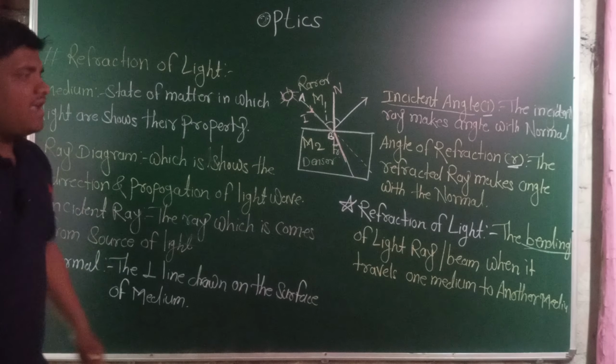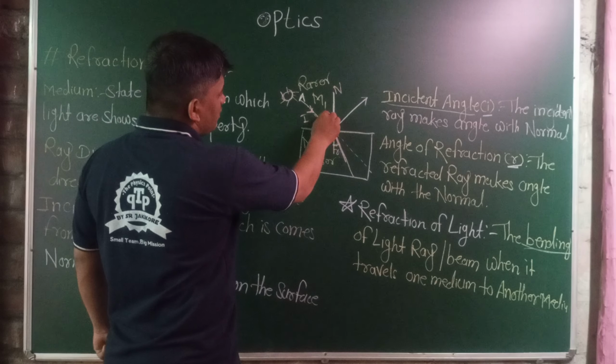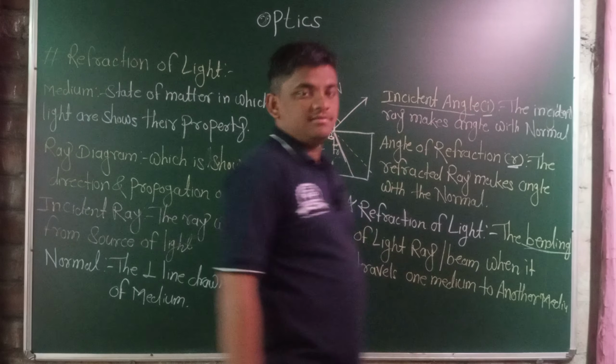The incident ray makes a certain angle with the normal. This is known as the incident angle, which is denoted as small i.